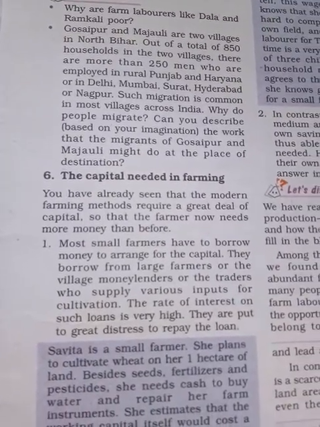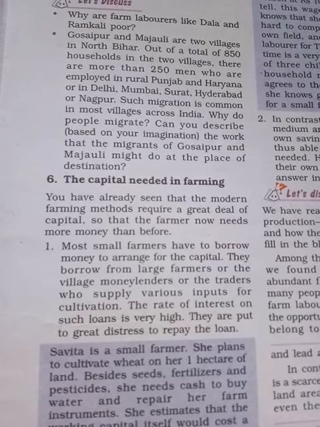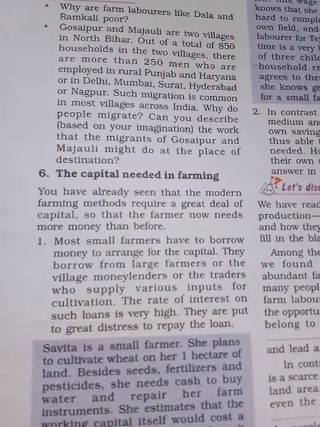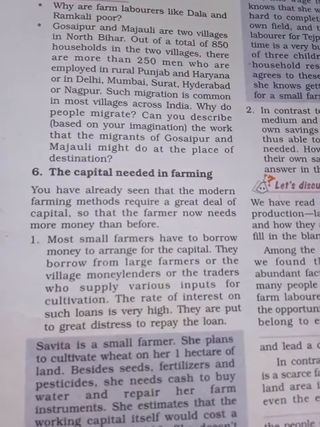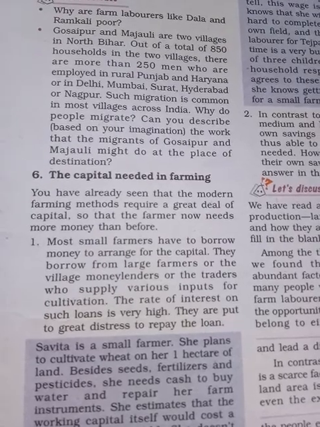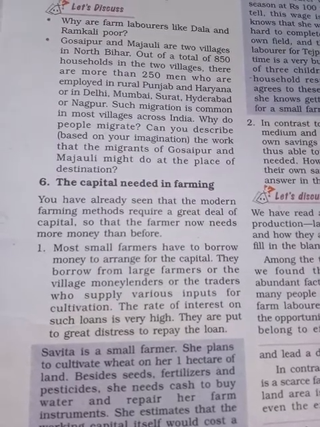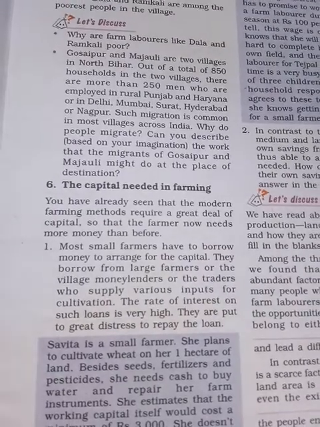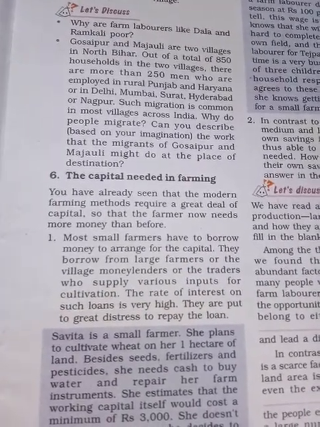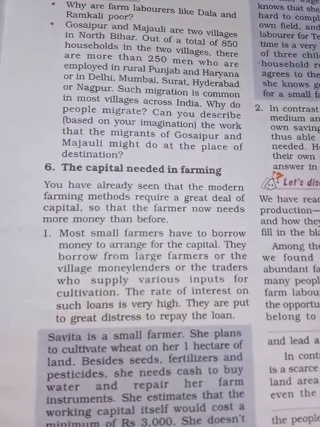You have already seen that the modern farming method requires a great deal of capital, so the farmer now needs more money than before. That means in the modern method of farming they need more money for cultivating. Without money they can do nothing.